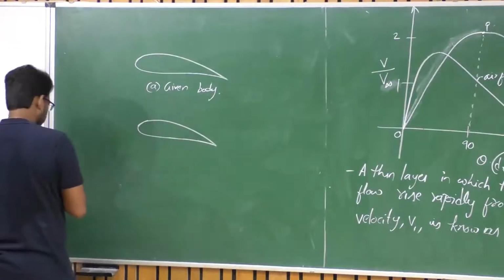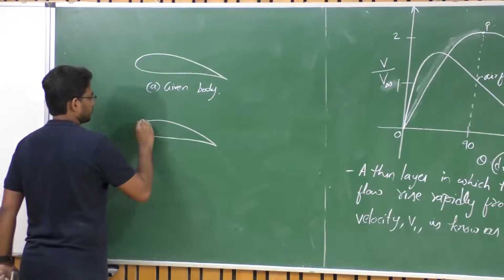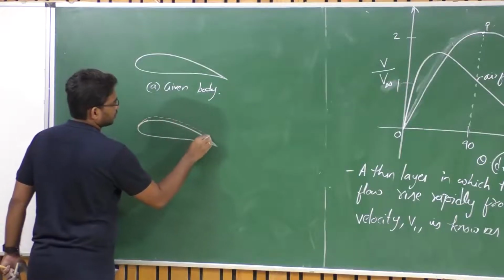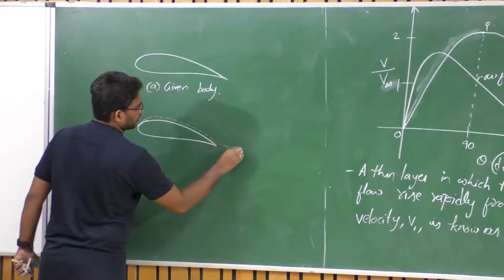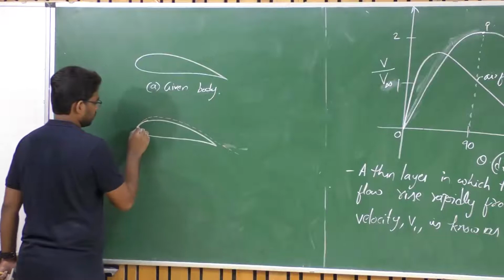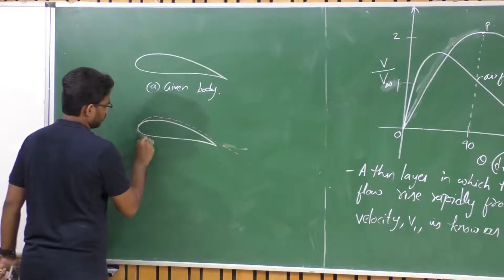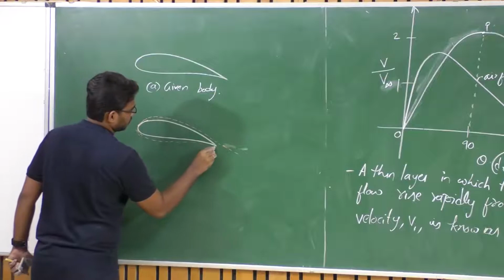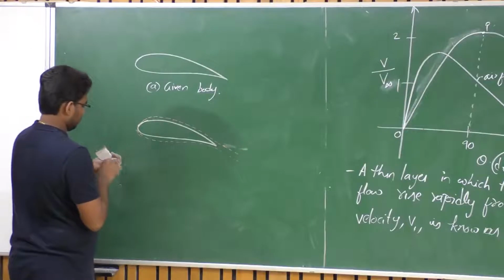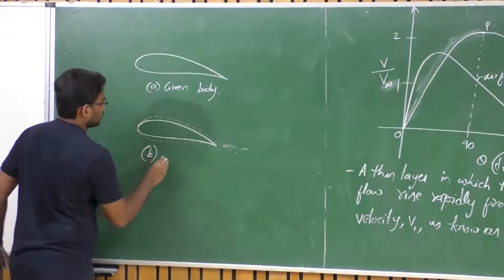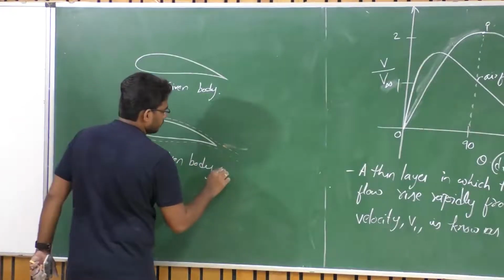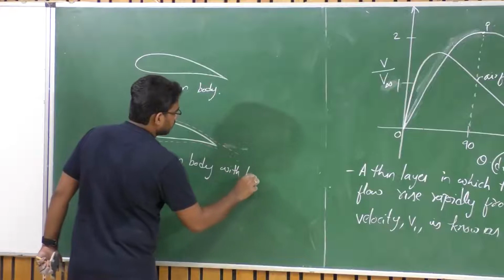You have a boundary layer, right? So you have a given body with boundary layer, right?